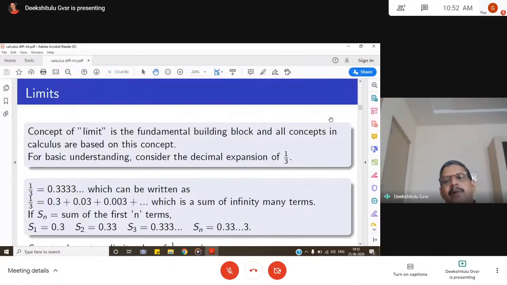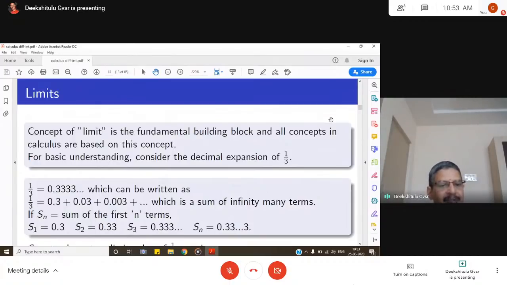The concept of limit is a fundamental building block, and all concepts in calculus are based on it. For a clear basic understanding, consider the decimal expansion of 1 by 3. I'm not going into the classical epsilon-delta definition of limits, because you are engineering students and you need a clear basic understanding. The decimal expansion of 1 by 3 is 0.33333 recurring, which can be expressed as 0.3 plus 0.03 plus 0.003, and so on. How many terms? Since it is recurring, infinitely many.